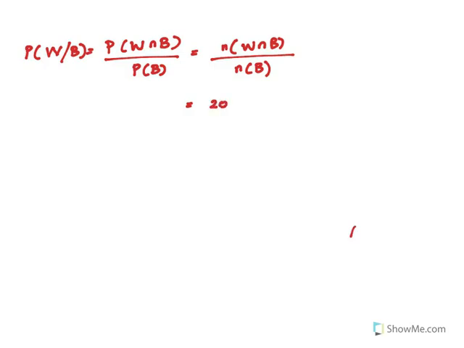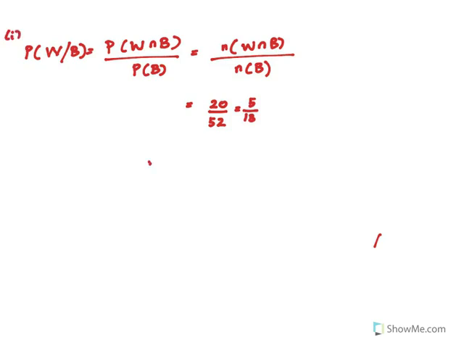For the number of B, meaning the number of people taking biology, you can see in total there are 32 men and 20 women. So the answer is 52, because there are 52 people taking biology. So the answer is just 20 over 52, which equals 5 over 13. That's part 1.